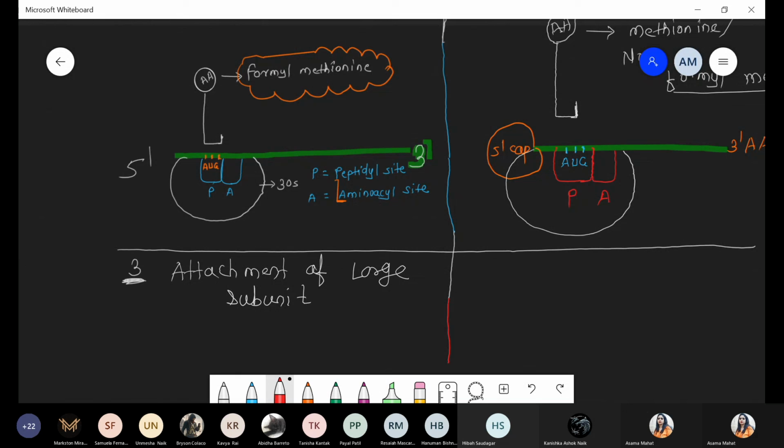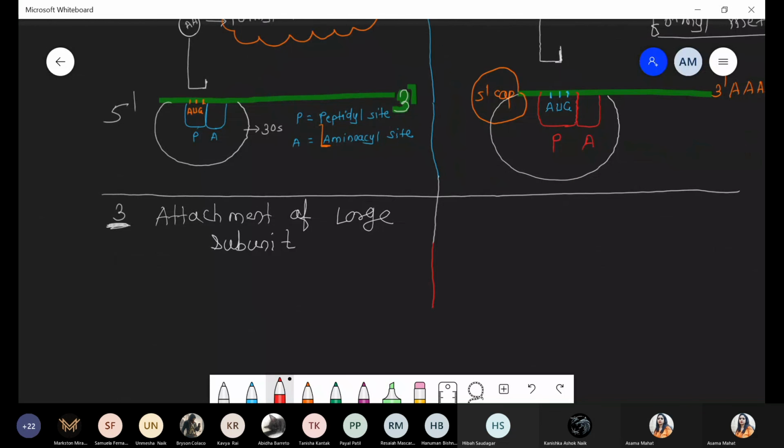So quickly tell me which type of the subunits? In case of prokaryotic system, large subunit means we are talking about 50S. And in case of eukaryotic system, large subunit means we are talking about 60S. So 50S and 60S, these are the large subunits associated with the ribosome structure. Okay, so this is the third step, attachment of the large subunit.